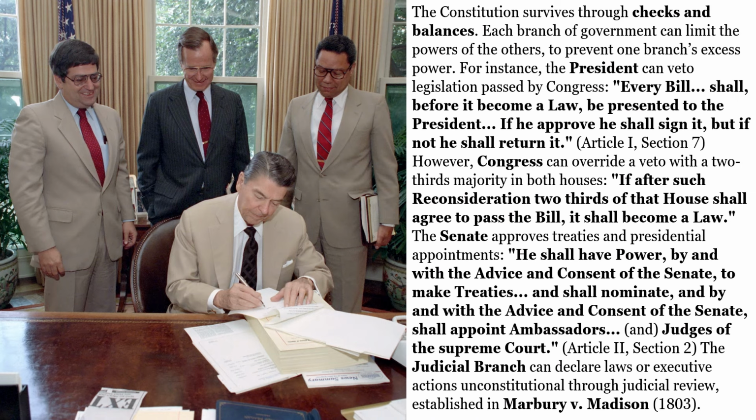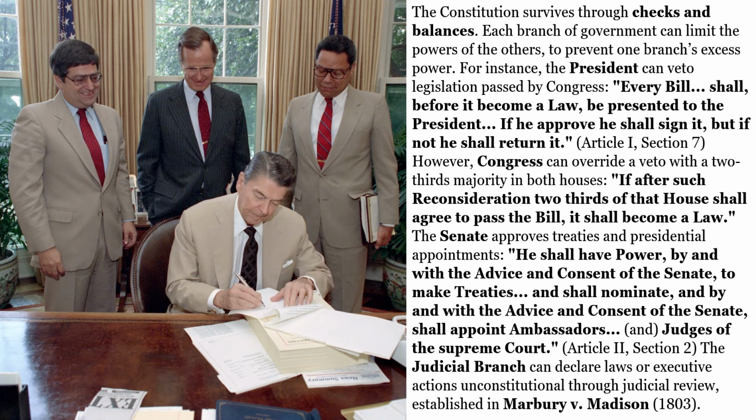The Constitution survives through checks and balances. Each branch of government can limit the powers of the others to prevent one branch's excess power. For instance, the president can veto legislation passed by Congress. "Every bill shall, before it becomes a law, be presented to the president. If he approve, he shall sign it, but if not, he shall return it." Article 1, Section 7. However, Congress can override a veto with a 2/3 majority in both houses. "If, after such reconsideration, 2/3 of that house shall agree to pass the bill, it shall become a law."